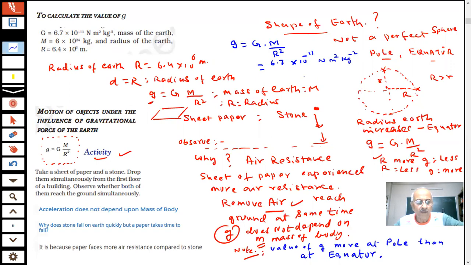Let me rub a little portion of this so that I can calculate the value of this. Very good results will come.